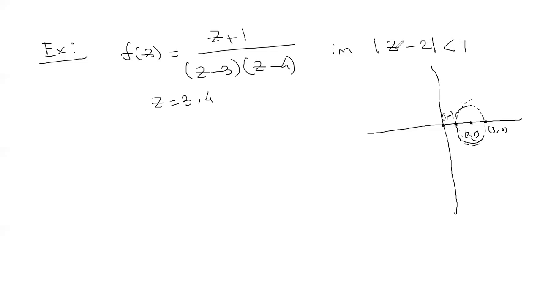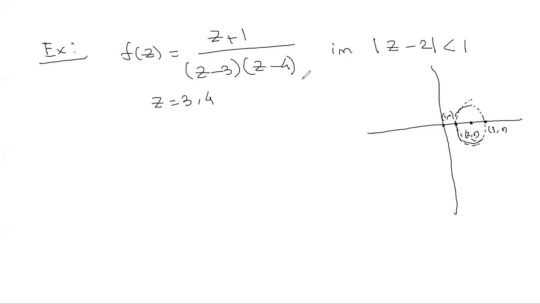The disk is mod z minus 2 strictly less than 1. Suppose you have mod z minus 2 less than or equal to 1. In that case, 3 is the singularity, which is included in the domain, so you cannot get a Taylor's expansion. But here our disk is mod of z minus 2 strictly less than 1. That means 3, which is the singularity of the function f(z), is not included in the domain, right? So in this disk, the function is analytic.